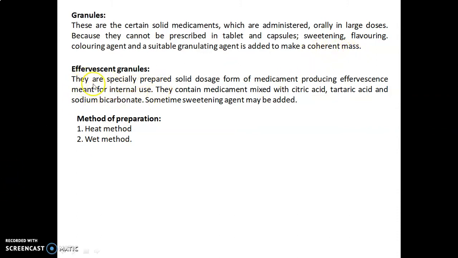Effervescent granules are specially prepared solid dosage forms of medicament producing effervescence, meant for internal use. They may contain medicament mixed with citric acid, tartaric acid and sodium bicarbonate. Sometimes a sweetening agent may be added. Methods of preparation of these effervescent granules are the heat method and the wet method. We will discuss the actual experiment in the next session.